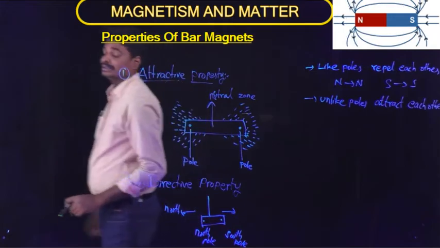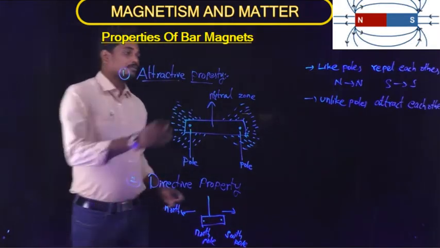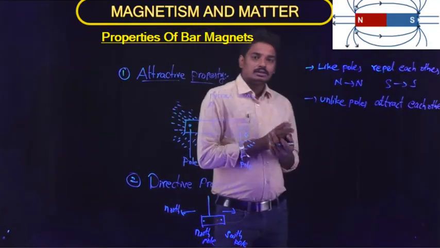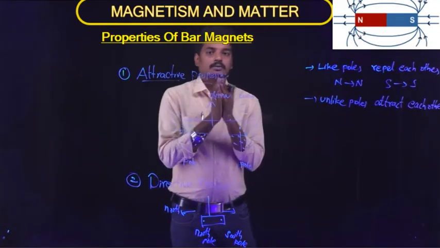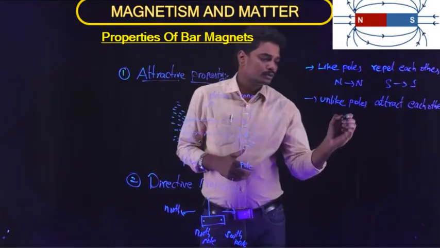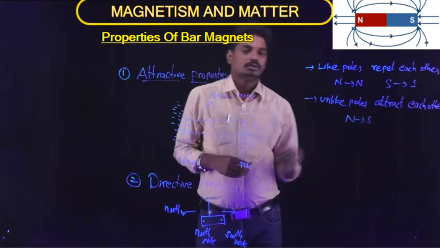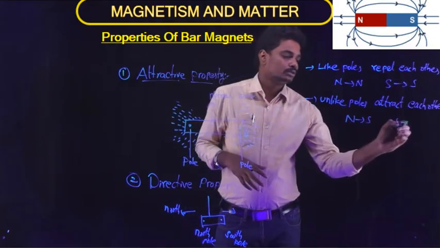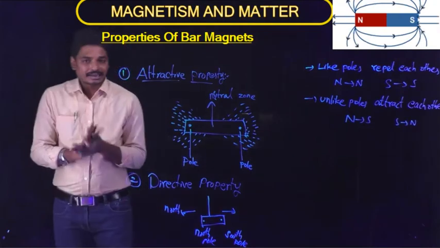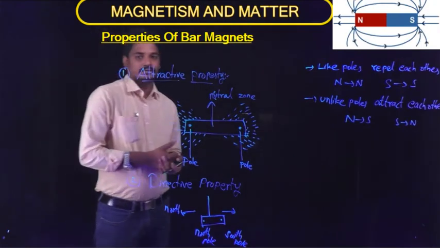Like poles repel each other and unlike poles attract each other. Like poles means north pole and north pole. When you consider two bar magnets and put north pole to north pole, they repel each other. South pole to south pole, they repel each other. If we bring north pole to south pole, they attract each other. South to north, they attract each other. So unlike poles attract, like poles repel each other.